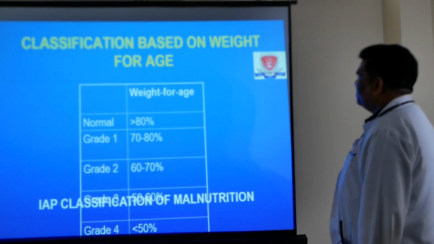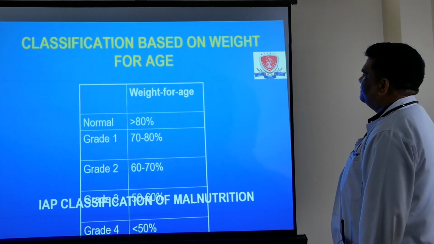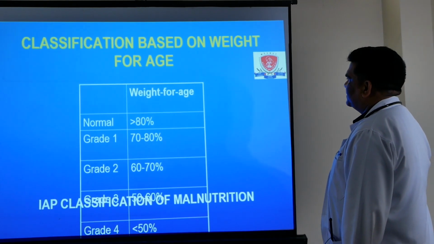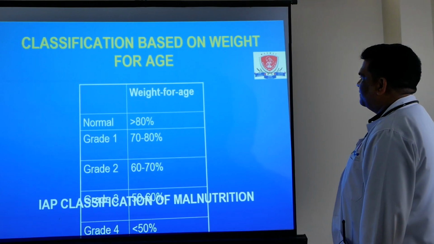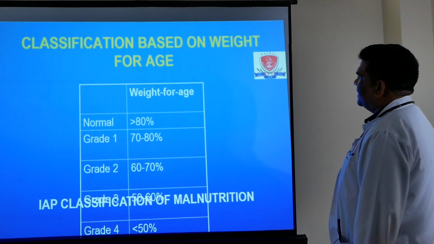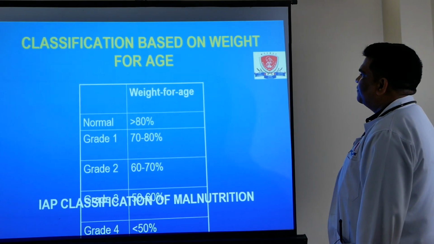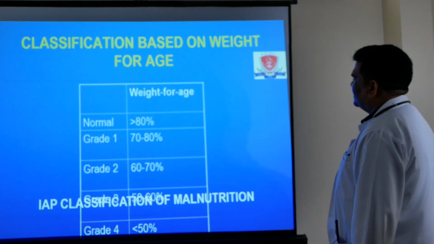This is the IAP classification of malnutrition. In this classification, we divide the child into 4 categories: grade 1, grade 2, grade 3 and grade 4. If the child's expected weight is more than 80%, which is the 50th centile in the growth chart, it is normal.